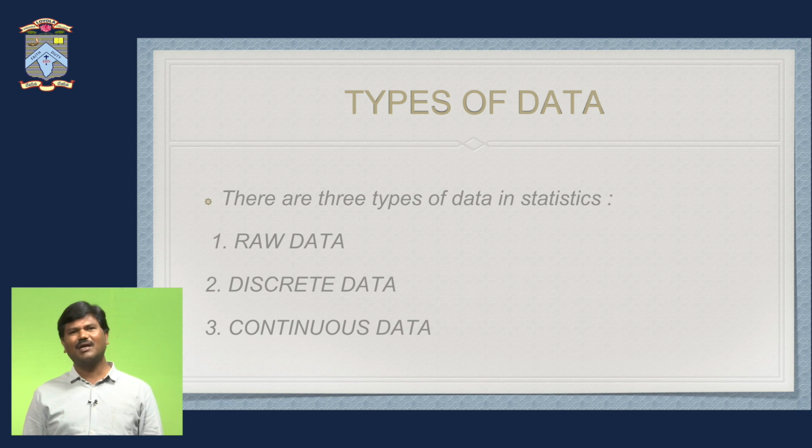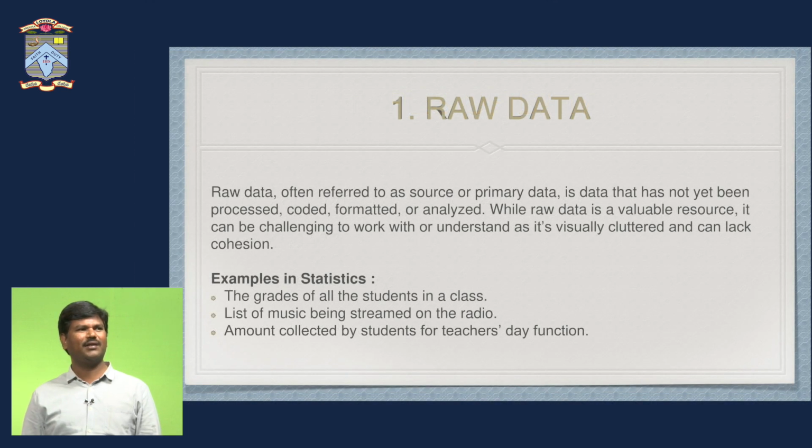Raw data is also called individual data or crude data. The definition is like this: raw data, often referred to as source or primary data, is data that has not yet been processed, coded, formatted or analyzed. While raw data is a valuable resource, it can be challenging to work with or understand as it's visually cluttered and can lack cohesion. Examples in statistics: the grades of all the students in a class, a list of music being streamed on a radio, the amount collected by students for Teachers' Day celebrations.